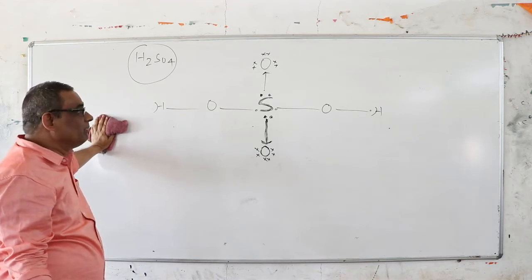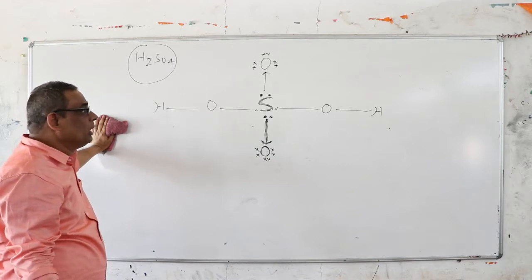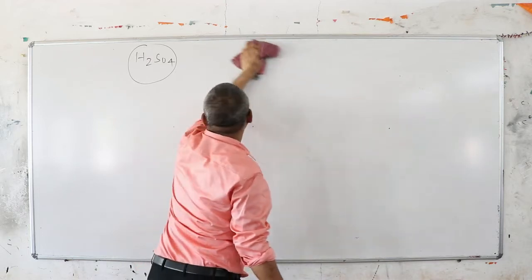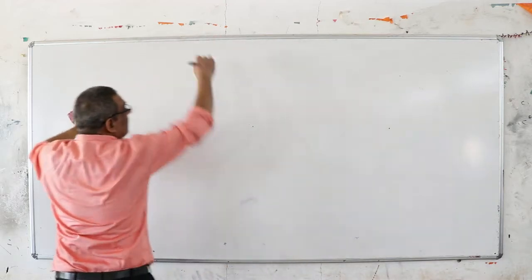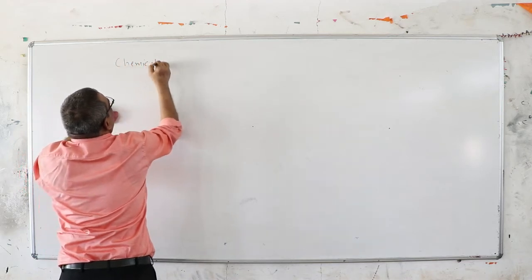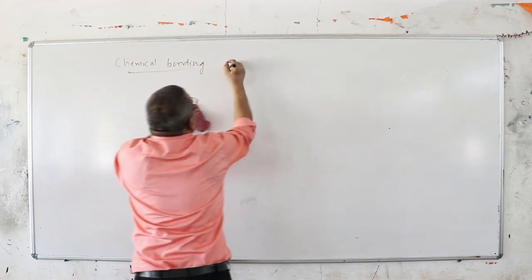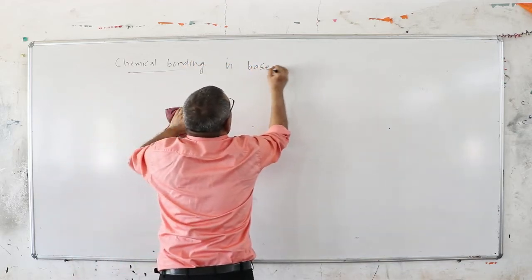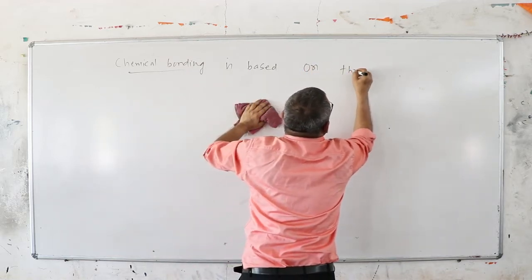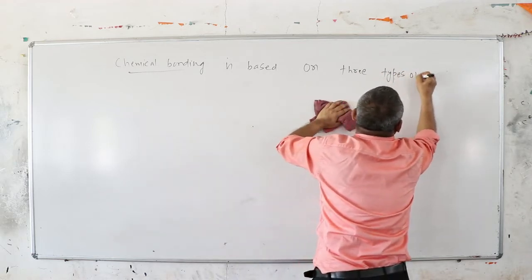There are many examples in chemistry, like H2SO4, H2SO3, H2S2O8, ozone. In many cases, the coordinate covalent bond is different. Now we come to the concept of bonding in chemistry. The whole of chemical bonding is based on three concepts. In this world, chemical bonding is based on three types of concepts.